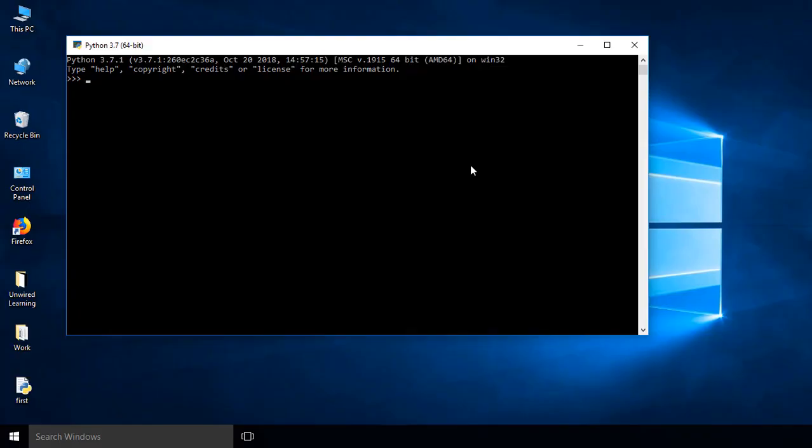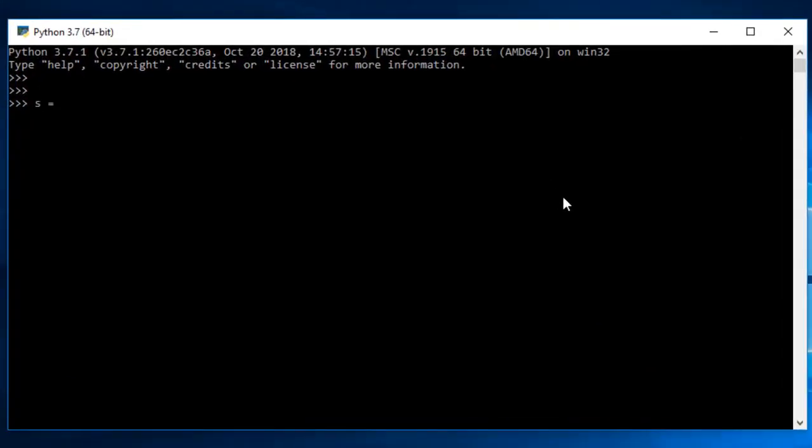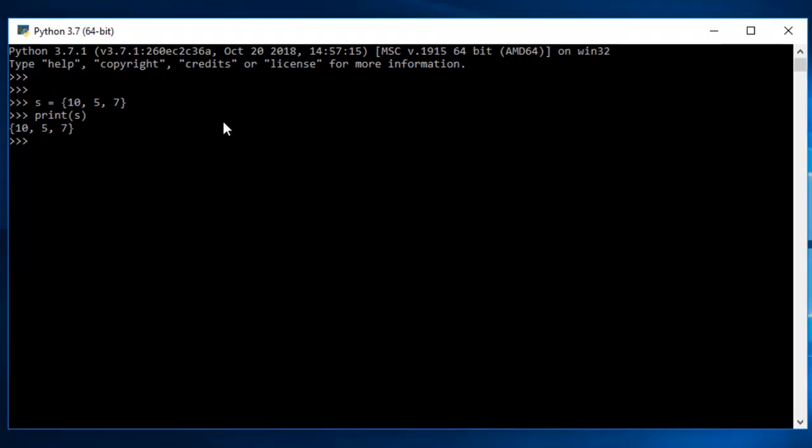But if I try to get these types of elements through sets, it will not be possible. Once we create a set, the order is not maintained. So if I try to get the 0 element or first element, that would not be possible, because in sets there is no order. If I add an element in a set, it can be at order 2, order 1, order 0. There are many possibilities. So if I create a set and add a few integers, and try to print this set, you can see I got these values as they are, in the exact same order.